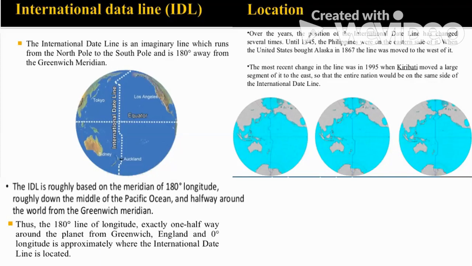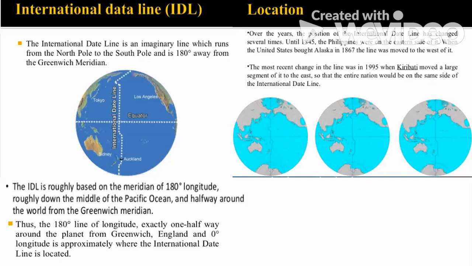These are all scattered islands over here. One such island is Kiribati Island. Incidentally, it is the first island to welcome the New Year every year. How it is done, I will show you. But one thing I wanted to make you understand is that the international dateline, or the 180 degrees, is not a straight line as you are seeing over here, but has been turned and twisted in various ways.